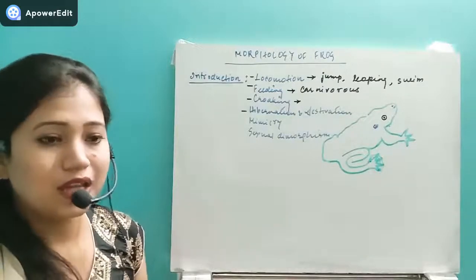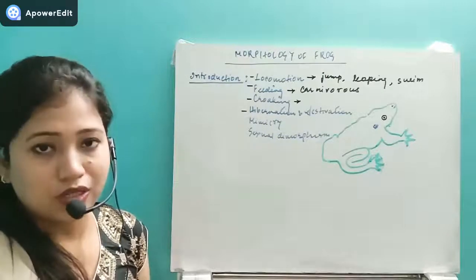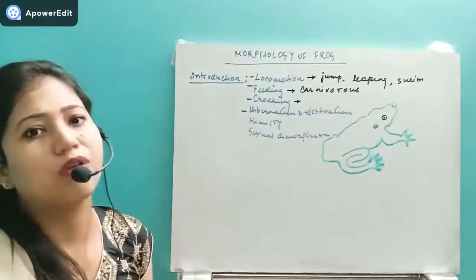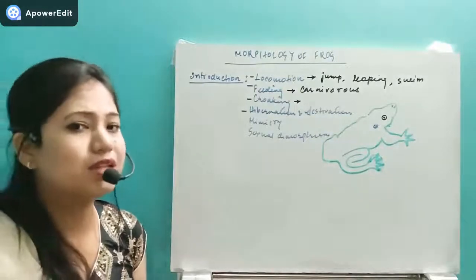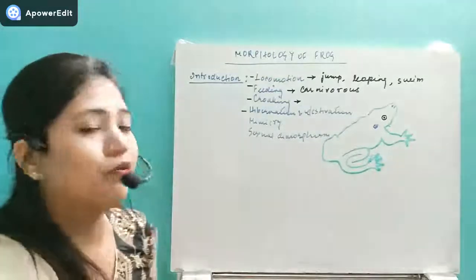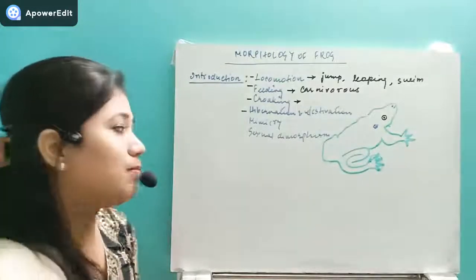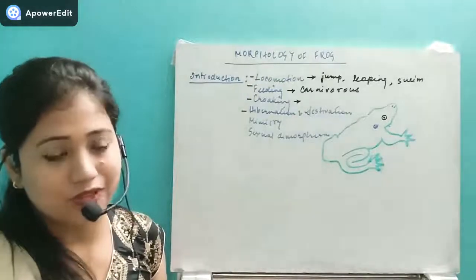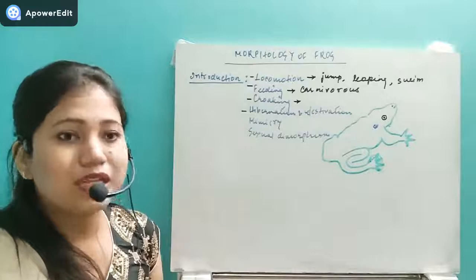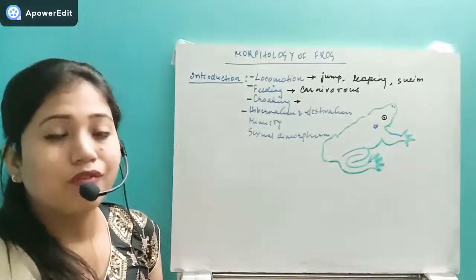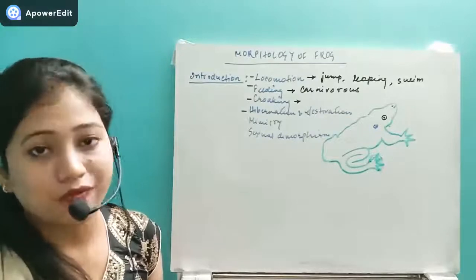That's why they go underground into the soft soil, and they get buried for about 2 to 3 months during the extreme summers or the extreme winters. The winter sleep is known as hibernation, and the summer sleep is known as estivation. Because they are poikilothermic, this is how they survive.